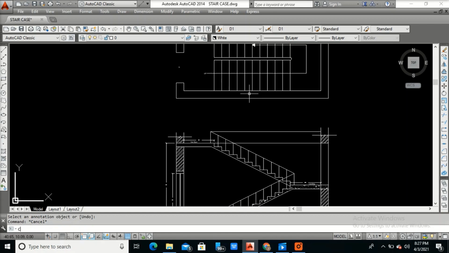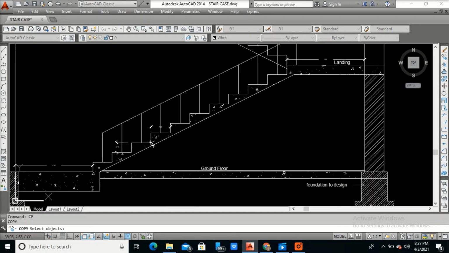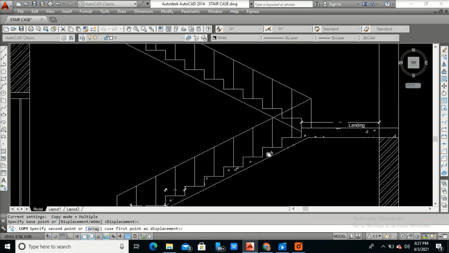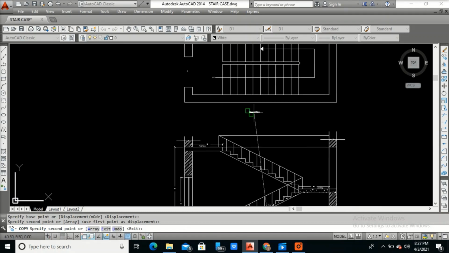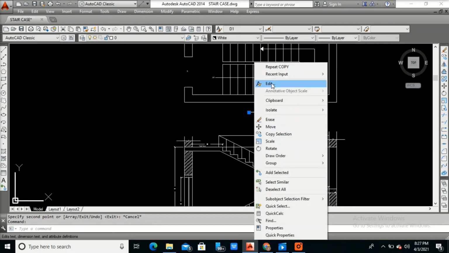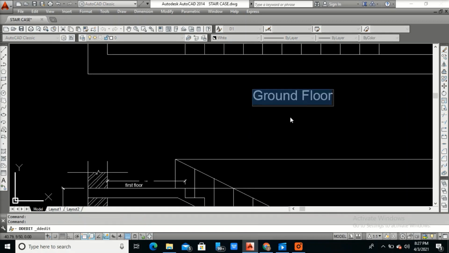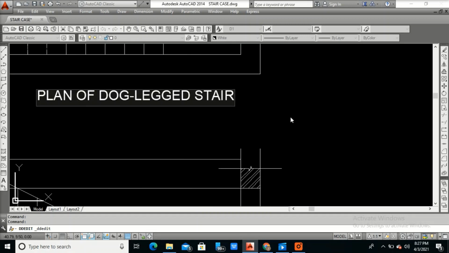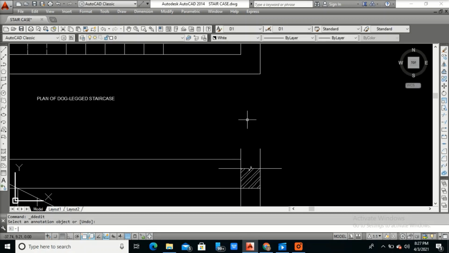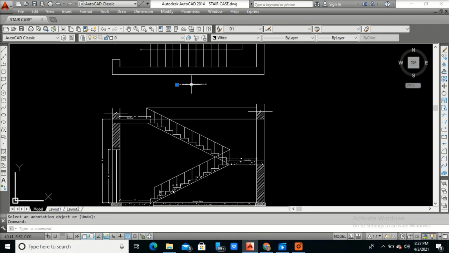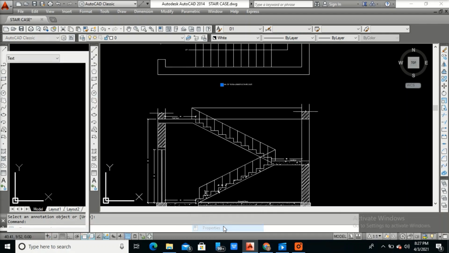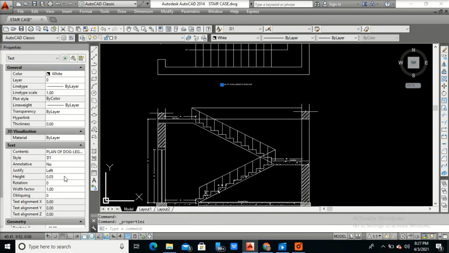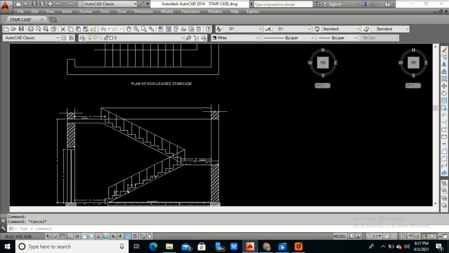Just type the text here. Just place here. Okay, you can type plan of dog leg. Similarly you can make it a little bit bigger. Properties. Okay, it's 0.05. You can make 0.1. Yeah, seems to be okay.